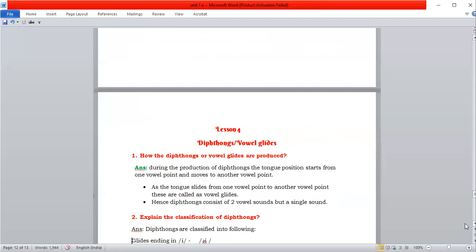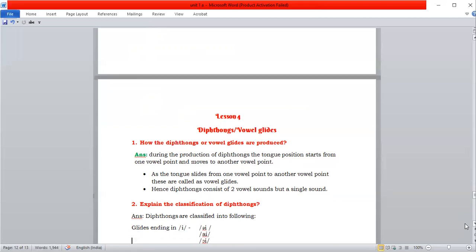There are 8 diphthongs in English. So how are the diphthongs or vowel glides produced? During the production of diphthongs, the tongue position starts from one vowel point and moves to another vowel point. As the tongue slides from one vowel point to another, these are called vowel glides. Hence, a diphthong consists of 2 vowel sounds but a single sound. Even though it produces 2 vowel sounds, it is a single unit.